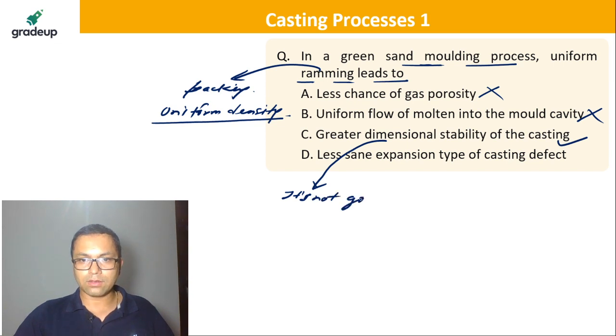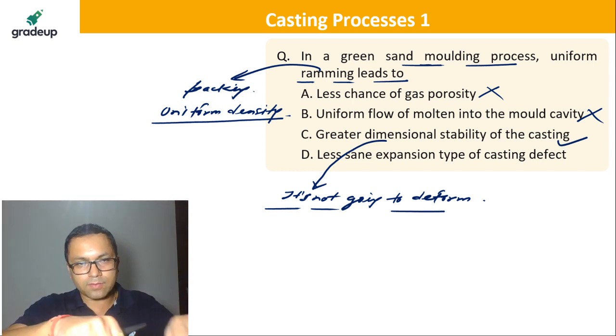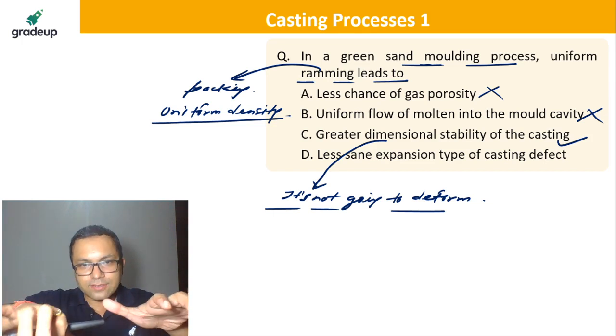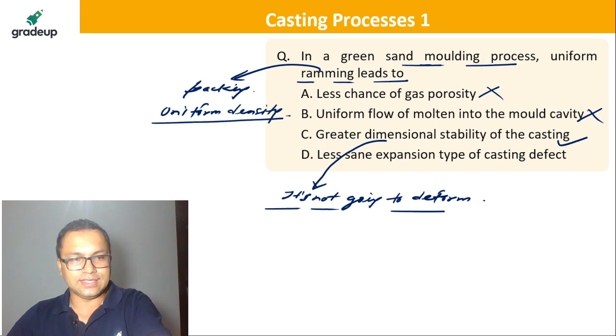So yes, if you do a uniform density packing, obviously the stability is going to be more, right? So the answer here is C. Greater dimensional stability of the casting.